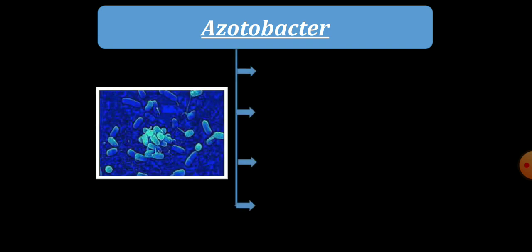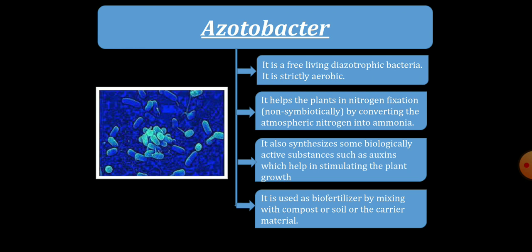The second one is Azotobacter. This is the picture of Azotobacter. These Azotobacter are free-living diazotropic bacteria and they are strictly aerobic. It helps the plants in nitrogen fixation, but they will be non-symbiotic, by converting the atmospheric nitrogen into ammonia.